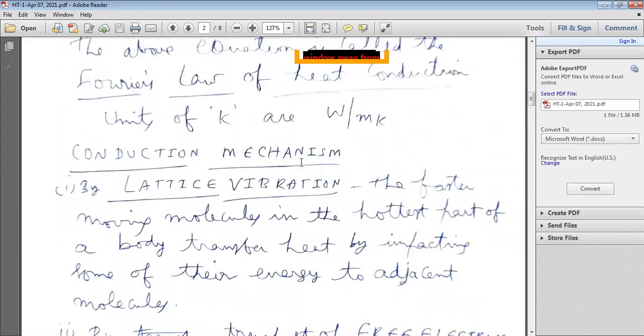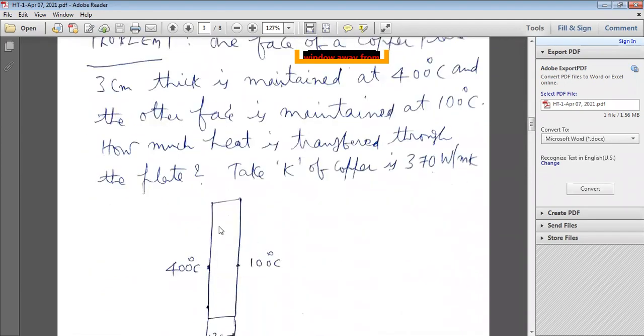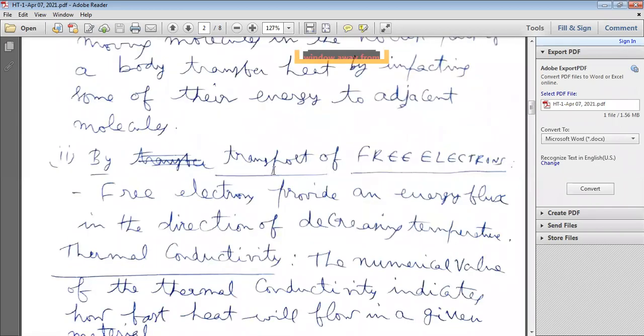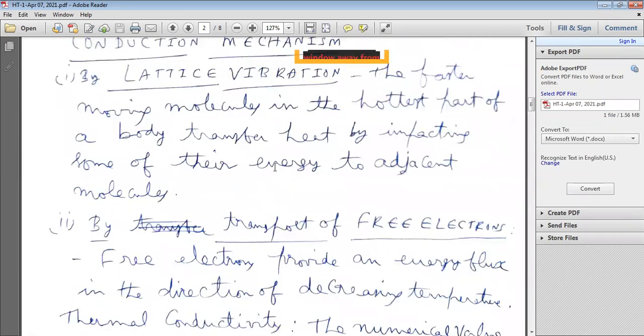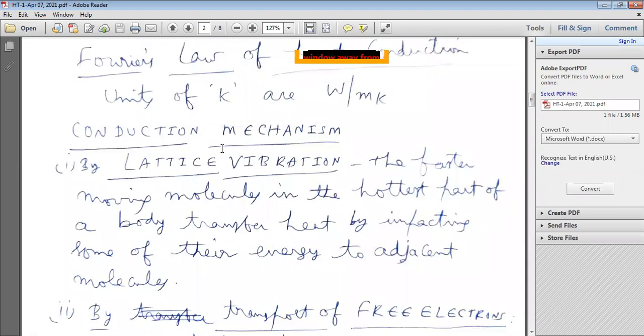Okay, now the conduction mechanism. How is the heat transferred from the hot part of the body to the cold part of the body? So what is the heat transfer mechanism in conduction?